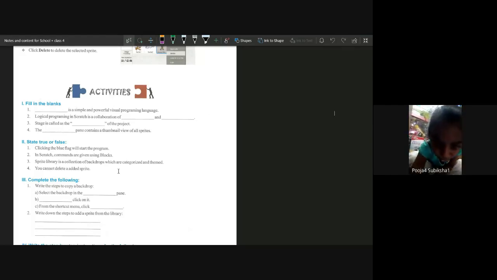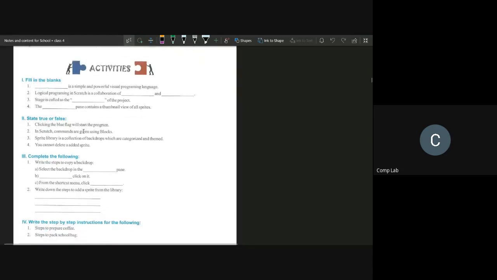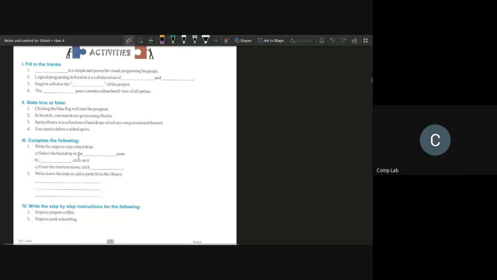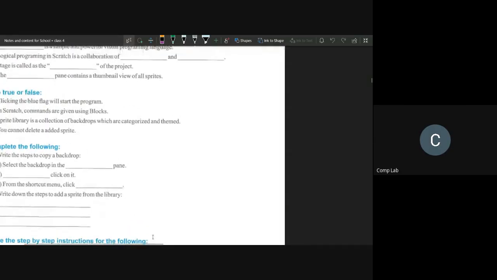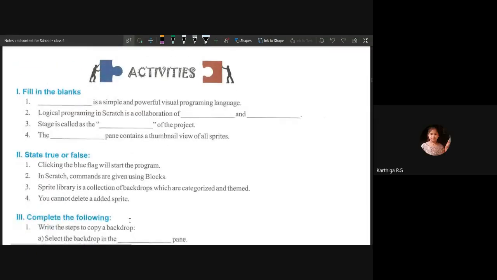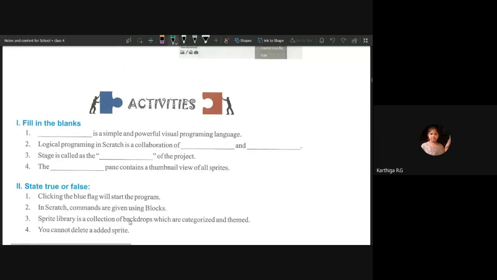Sir, I don't have the book, sir. I am outside my home, sir. All right, it's okay. If you don't have the book right now, that is also not a problem. If you have your rough note with you, you can just write the answers in your rough note. All right, the others, let me zoom in so we can just start writing the answers. The page number is 17. Let me write the page number right here.